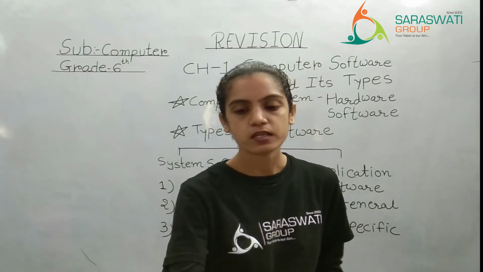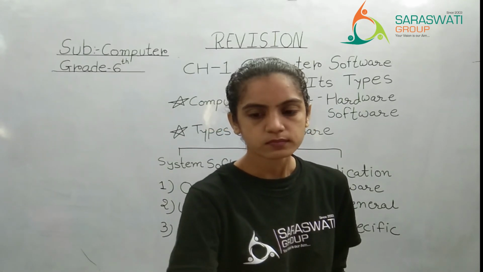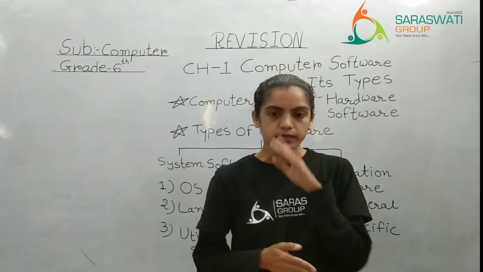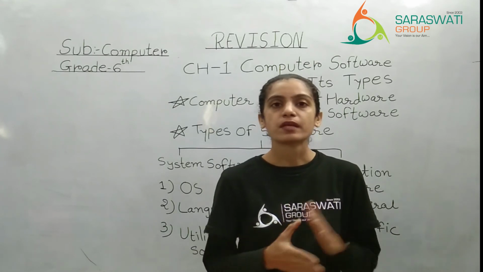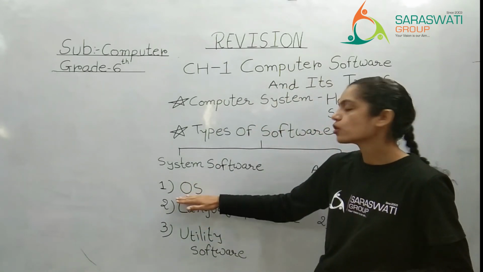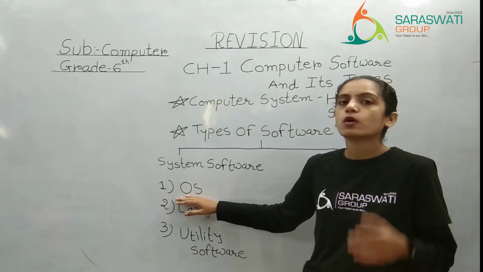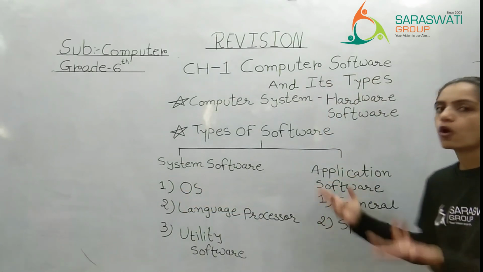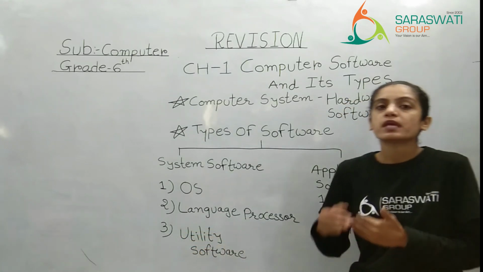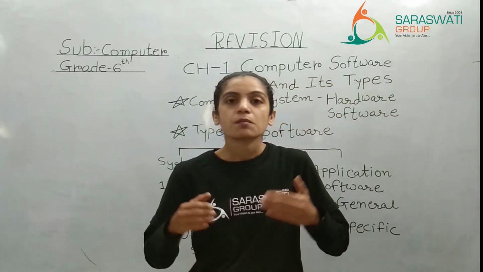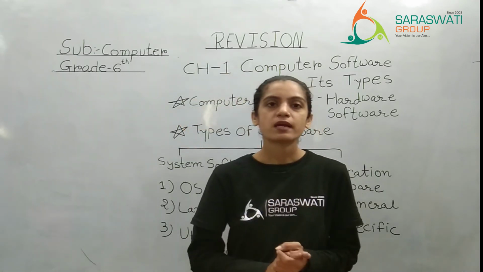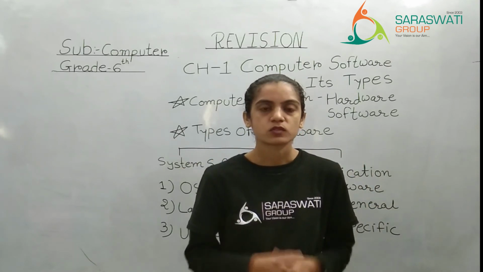So I hope you have understood this chapter, right? Okay, and in the last, the difference between system software and application software is given. What is the major difference? If you are not installing system software, अगर आपके कंप्यूटर में OS ही नहीं है, then these will not work. Yes, these are the basic things which are to be installed in your computer. अगर ये basic thing नहीं है, then it will not work. ये तो ऐसा हो गया कि घर के ऊपर माला बना है बट ऊपर चढ़ने के लिए सीढ़ी ही नहीं है, तो जाओगे कहाँ से?